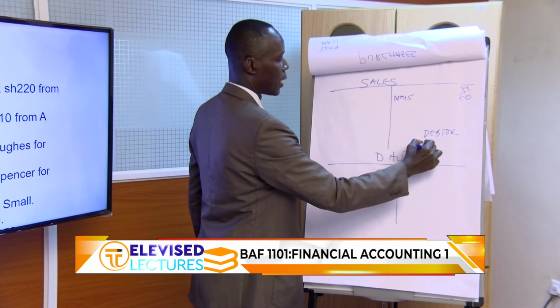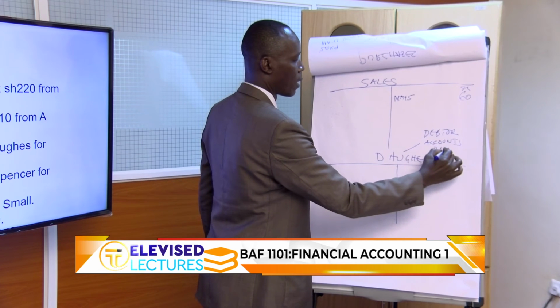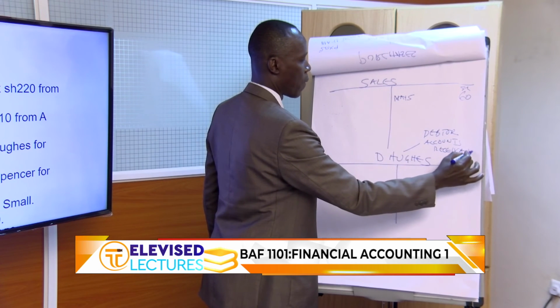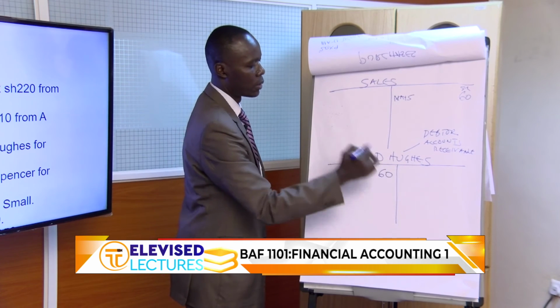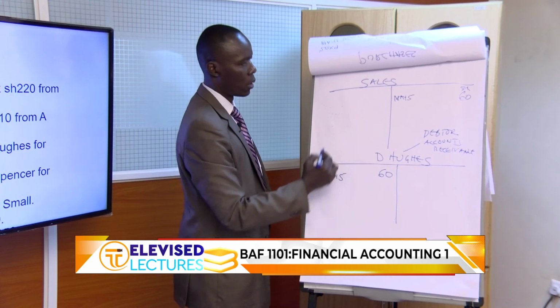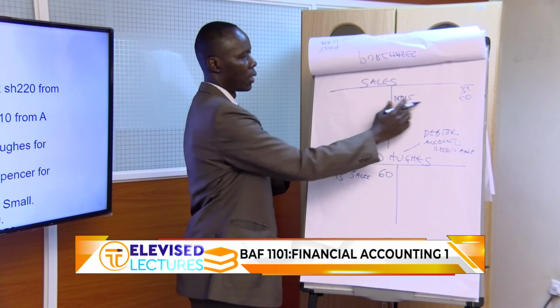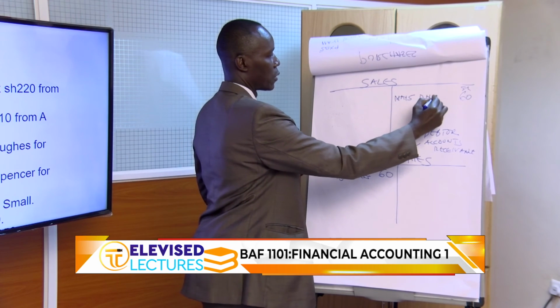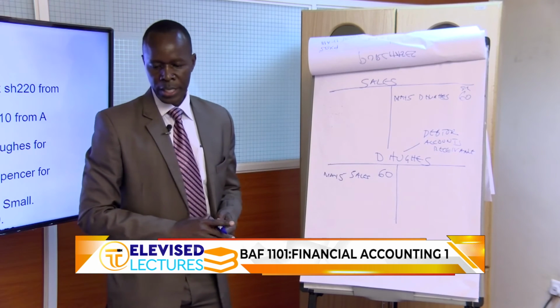It's also called accounts receivable. Accounts receivable. So this being an asset, there's an increase in asset. 60 on May 5th. So just interchange the name of accounts, show sales here and here, D Hughes. Let's go to the next transaction.